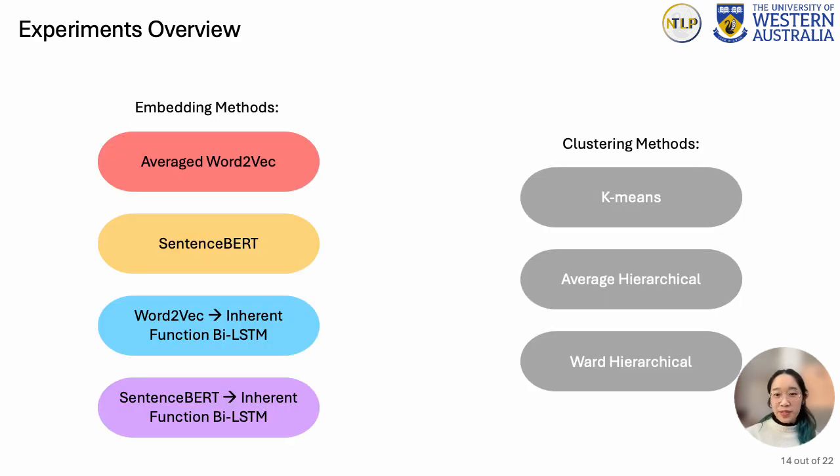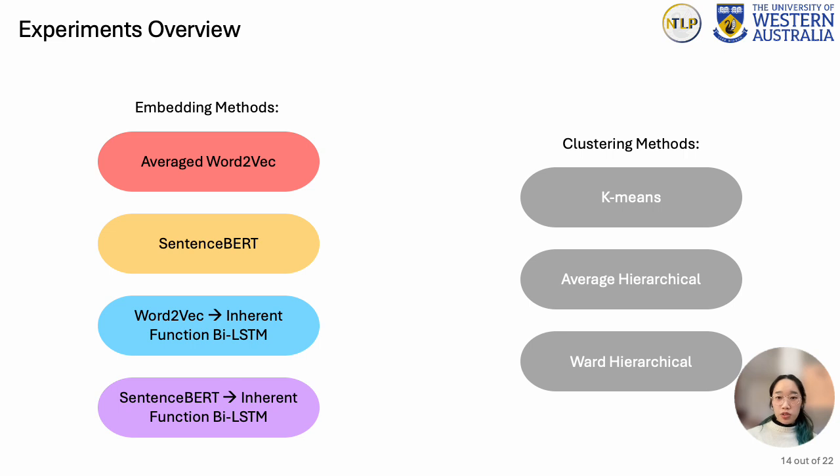Altogether, in our experiments, we had 4 sentence embedding approaches. The first 2 approaches use off-the-shelf embedding methods without introducing any engineering knowledge. The first is getting word-to-vec vectors for each word in the maintenance work order and then averaging them. The second is a sentence BERT embedding. The last 2 approaches are the word-to-vec by LSTM and the sentence BERT neural network approaches mentioned earlier.